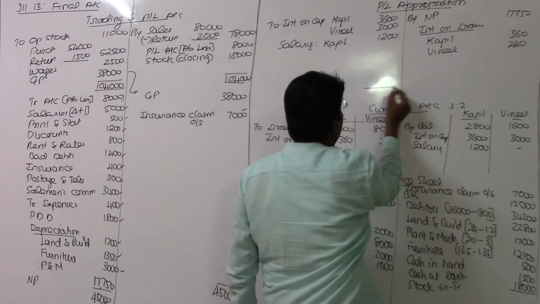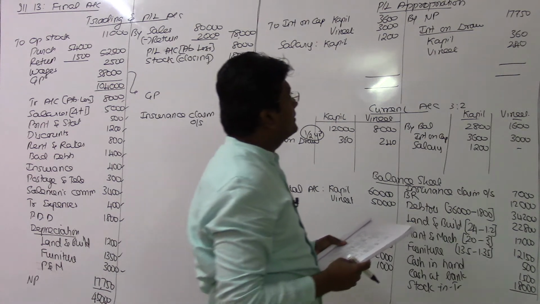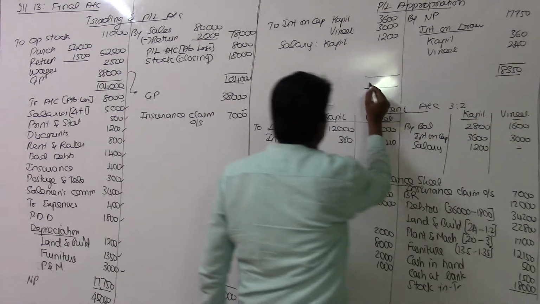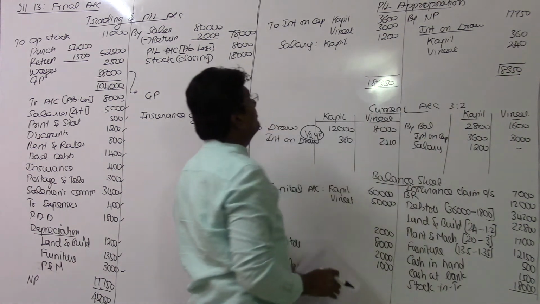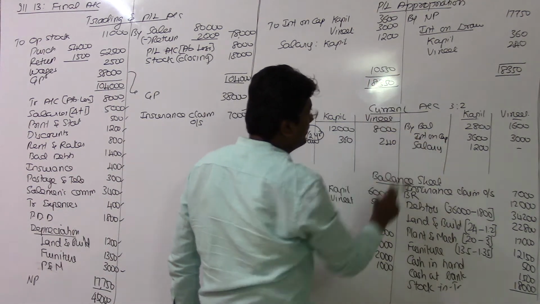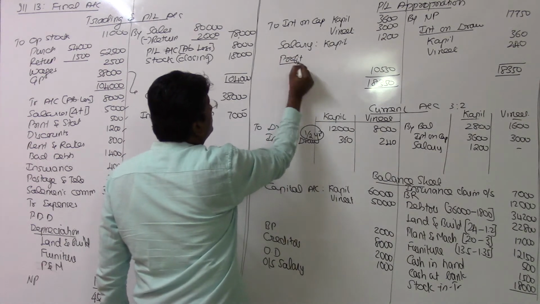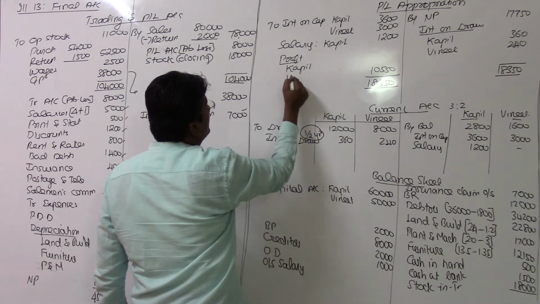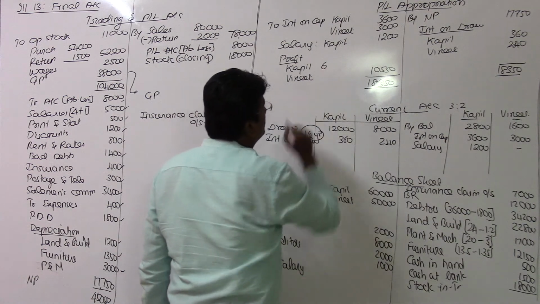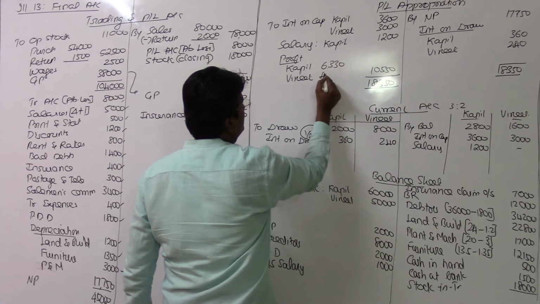If I tally, whatever balance I get is transferable to the partners' capital accounts. 17,750 plus 600, 18,350 is the final answer. So the balancing figure in the P&L appropriation is 10,550, which should be distributed to Kapil and Vineet in their P&L ratio. So profit distributed to Kapil and Vineet in the ratio 3:2, 6,330 and 4,220, we got it.